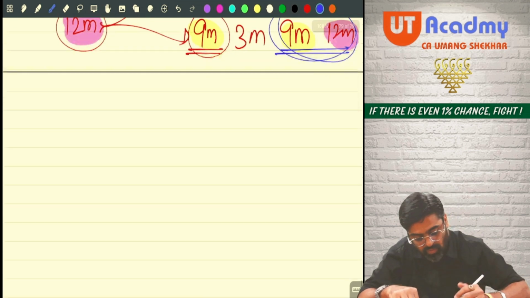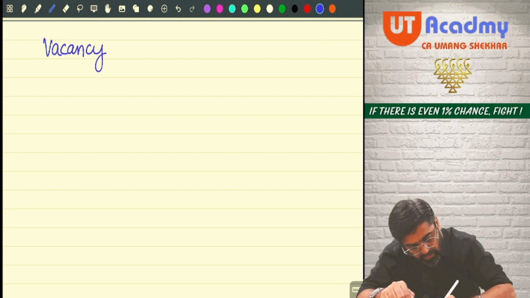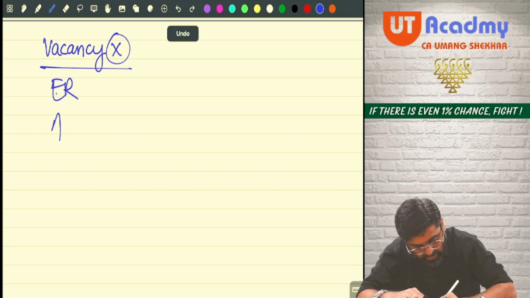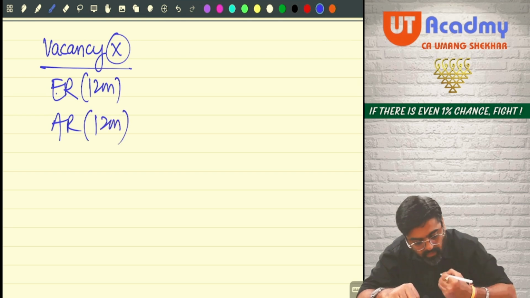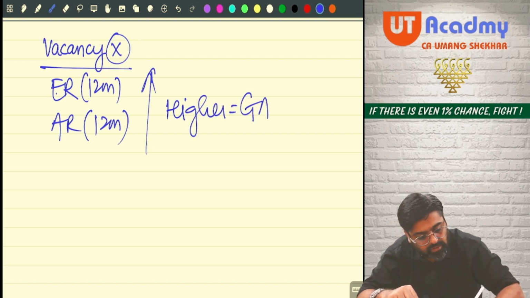So, what we will do, see, if vacancy is not there, that means expected rent and actual rent both are for same 12 months. Whichever is higher, I will make that higher amount as my GAV.